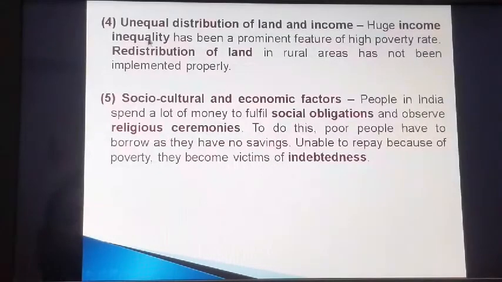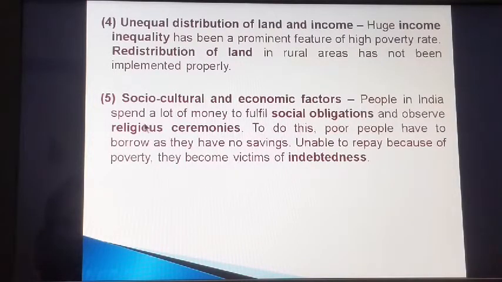The fourth point is unequal distribution of land and income. Huge income inequality has been a prominent feature of high poverty rate. Redistribution of land in rural areas has not been implemented properly. The fifth point is socio-cultural and economic factors.